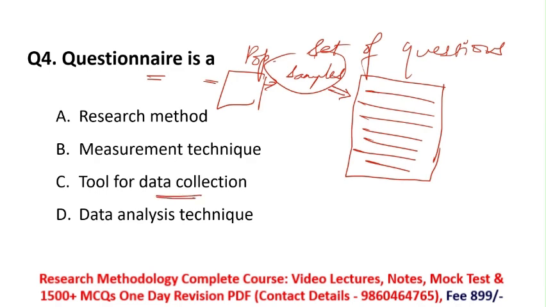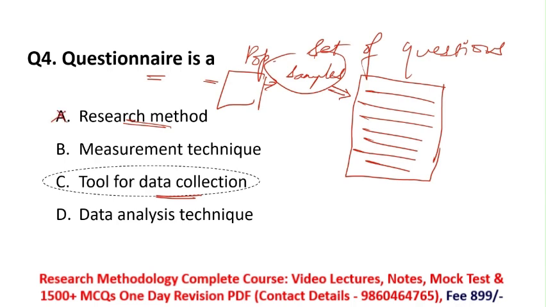Questionnaire is a type of tool which helps in research to collect data. That's why the correct answer is option C, tool for data collection. Let's see the remaining options. Option A is research method. No, a questionnaire is not a research method because it is a data collection tool. You are not analyzing something, so option A is incorrect.